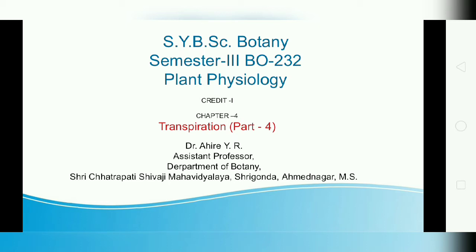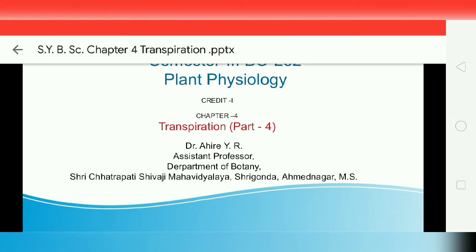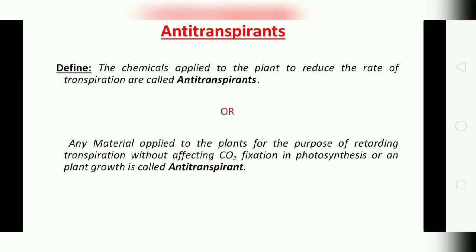Now we'll discuss anti-transpirants. What is an anti-transpirant? Almost 99% of water is lost through the transpiration process and only 1% is utilized for metabolic activities. This loss of water results in temporary or permanent wilting. Hence it is necessary to reduce the rate of transpiration by artificial means. Transpiration may also reduce crop productivity.